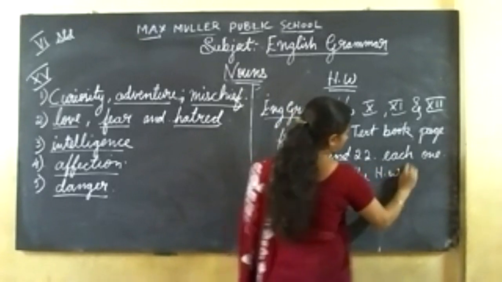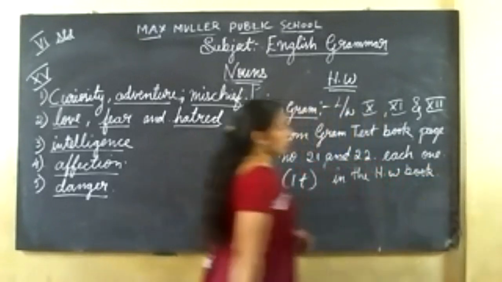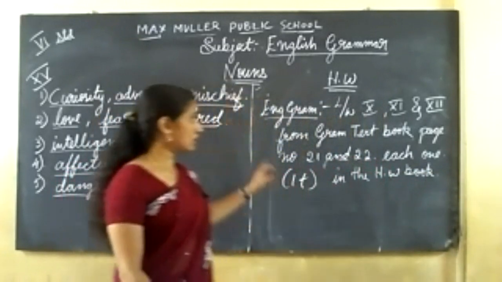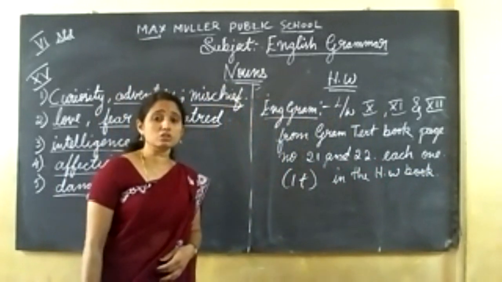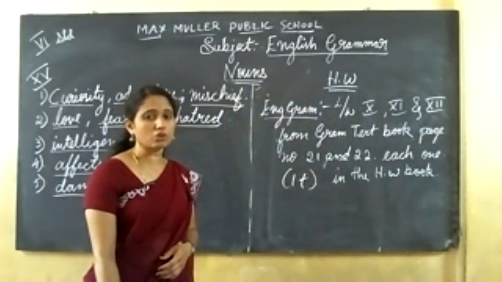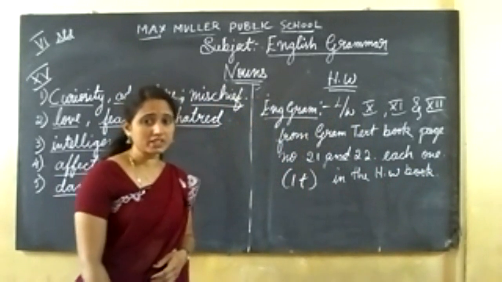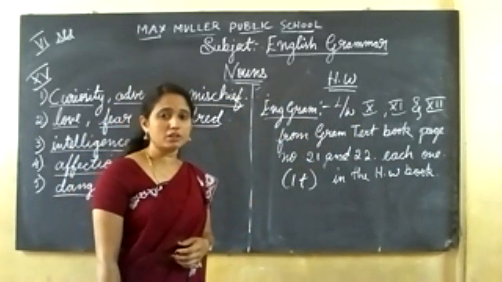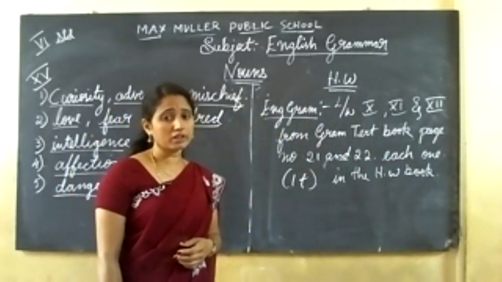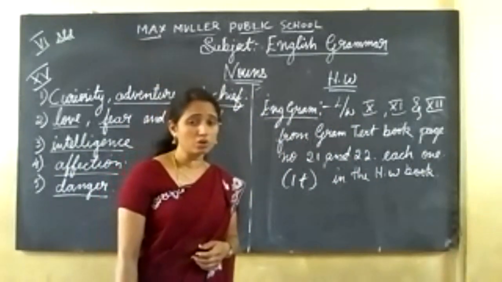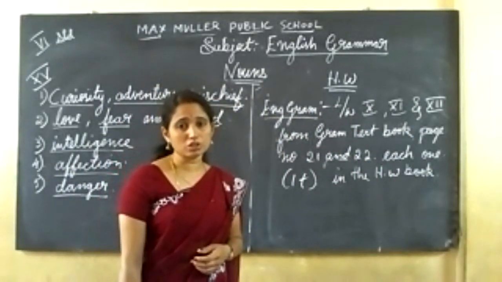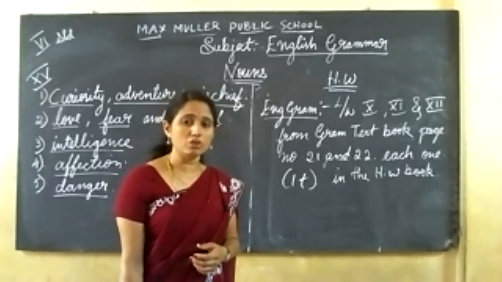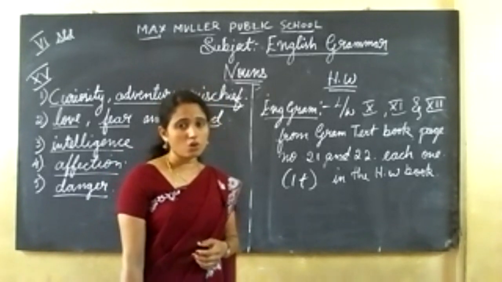In the homework book. You have to write in the homework book. Copy that from the grammar textbook. These are the 3 mains I've given you as homework. Some students have not taken the textbook. For those children, please ask your friends, or else copy what I've written on the board and give me the homework. Don't give many reasons that I don't have the book, I didn't write, I forgot to bring the book. You have to submit homework and classwork together. Okay, children. Thank you, children.